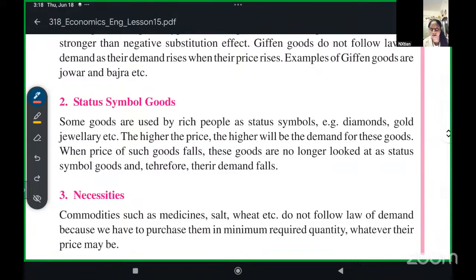There is a controversial thing with this, that many people in low income groups also buy an iPhone to show off. They do not have a good income, but they buy it in installments, just to show off among friends. That is a different concept. But majorly, people who buy iPhones use them as a status symbol, also diamond and gold jewelry. Now, the higher the price, the higher the demand for these goods.